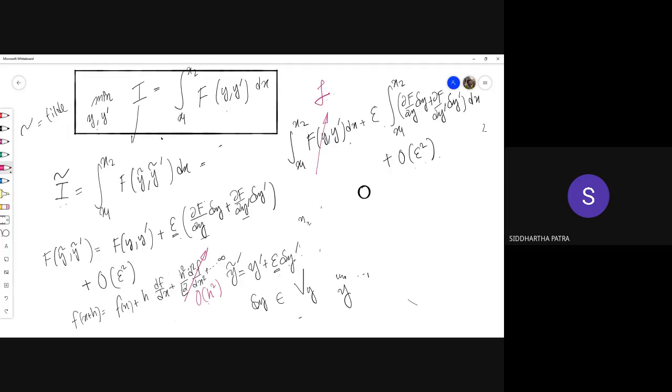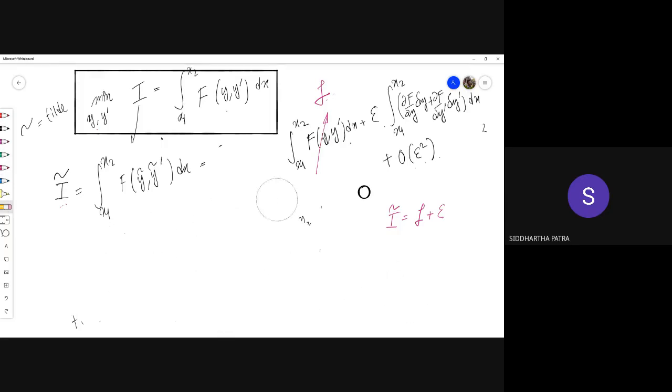I tilde is I plus epsilon times this quantity: integration x1 to x2 del f del y delta y plus del f del y prime delta y prime dx.